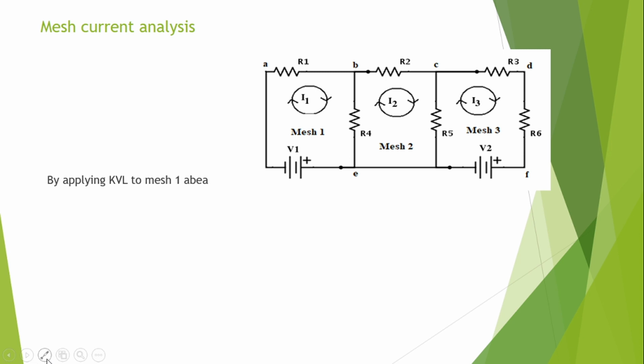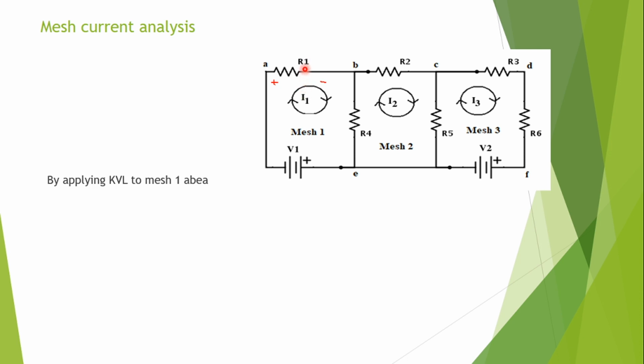So based on the current direction, this is the higher potential and this is the lower potential, because current flows from higher potential to lower potential through the passive elements. Whenever the current flows from higher potential to lower potential, the voltage drops. So I will consider minus I1 R1.